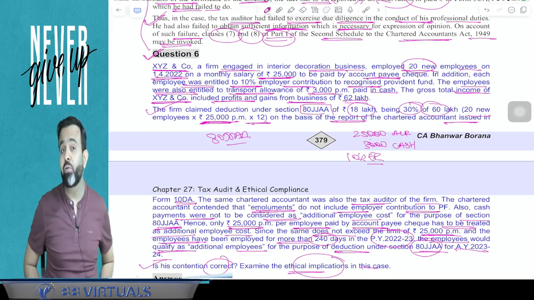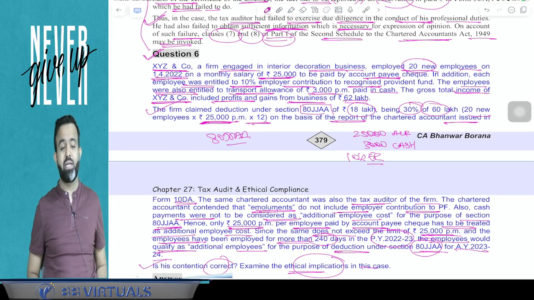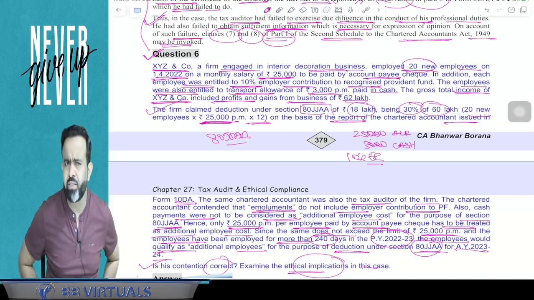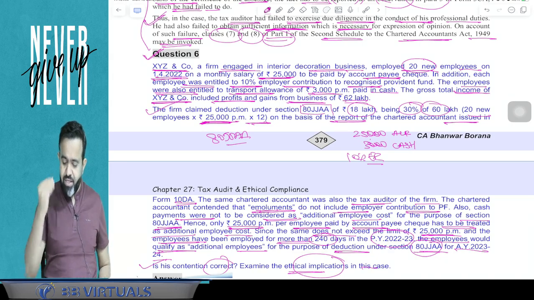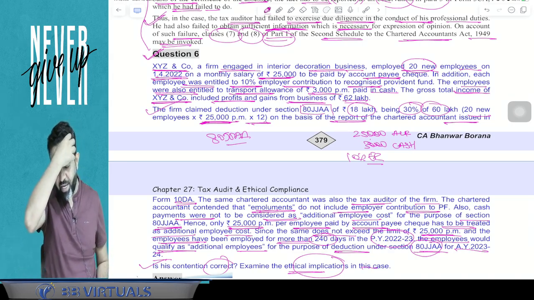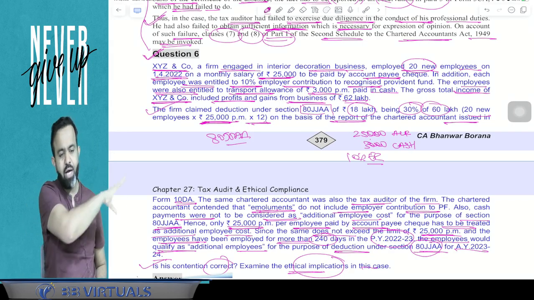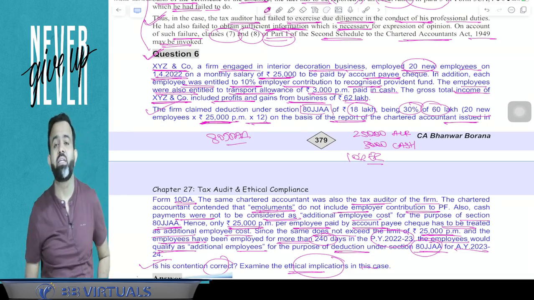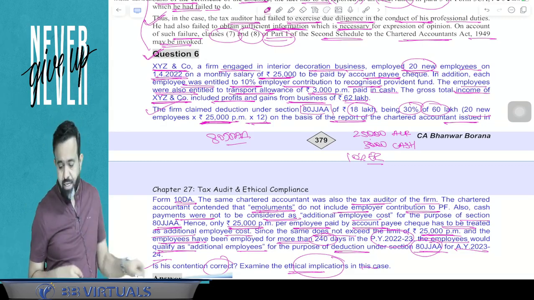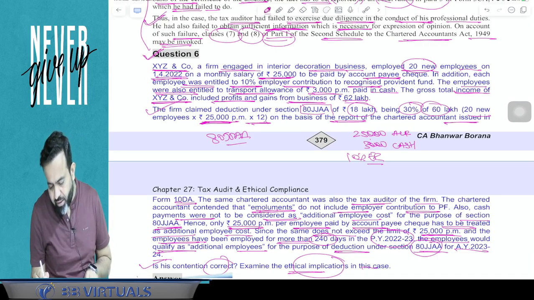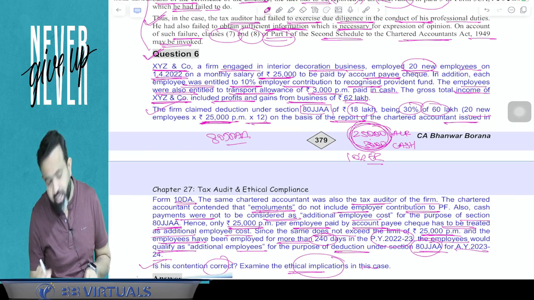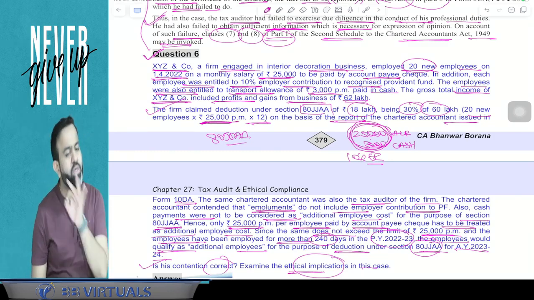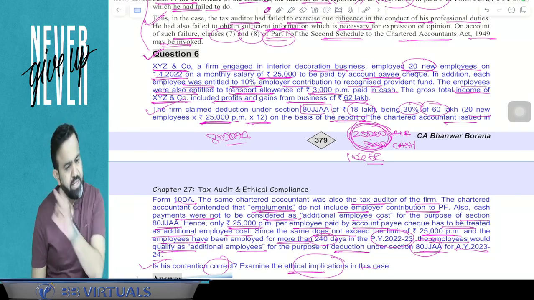The employee should work for 240 days or more in the previous year, but in case of leather, footwear and apparel manufacturing business, it is 150 days instead of 240 days. Now guys, the question here is whether the employer contribution made to the RPF as well as the transport allowance paid to the employee will be considered in the emoluments or not. The right answer is, guys, the 3,000 transport allowance paid to the employee will be considered under the emoluments. Means it will be included in the emoluments.